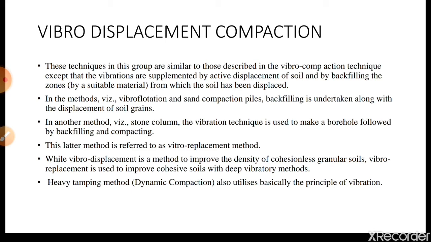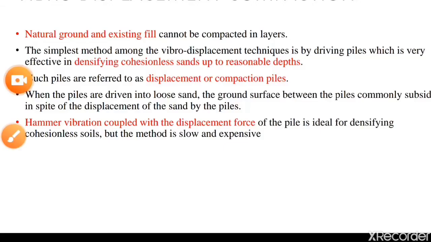The heavy tamping method, that is dynamic compaction, also utilizes basically the same principle of vibration, and this is called vibro displacement compaction. The next topic is displacement piles. Here we are driving the piles inside the ground so that the soil goes closer to each other, and this technique is called displacement piles.